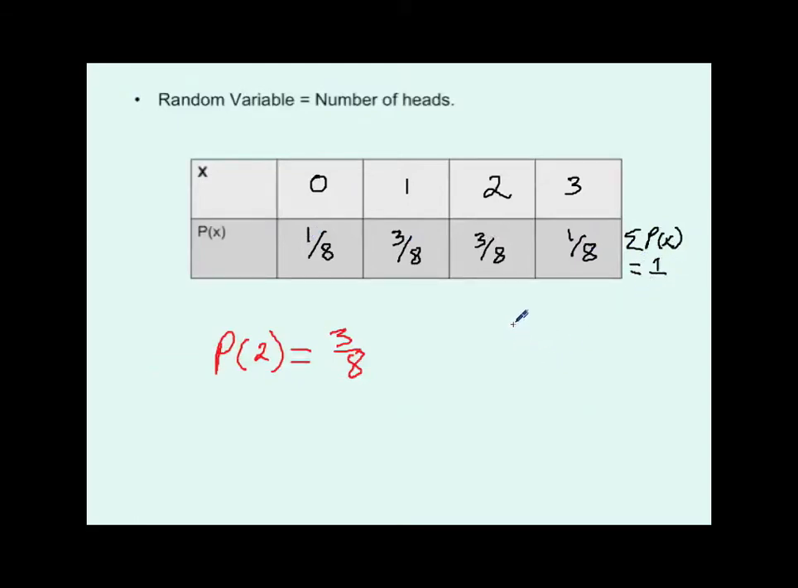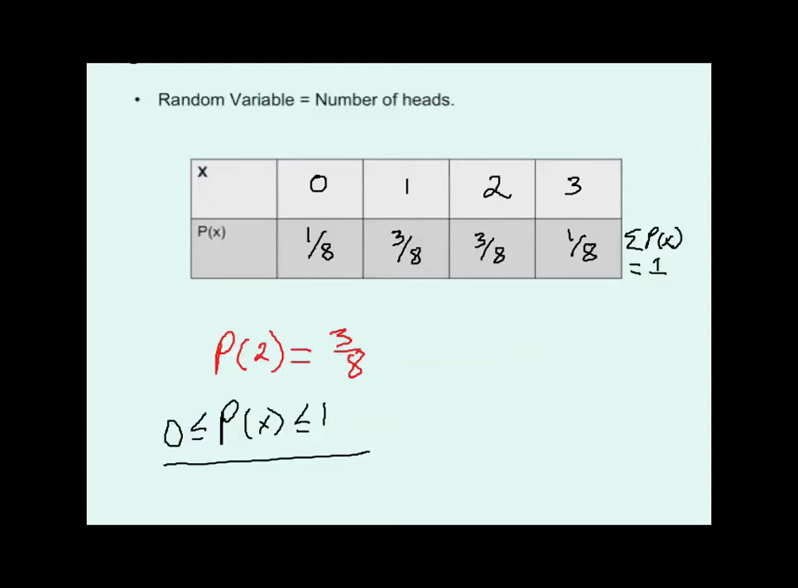Another thing that we notice is that if you take a look at any one of these individual probabilities, any individual probability in this table is going to be less than or equal to 1, but greater than or equal to 0. All probabilities reside between 0 and 1. You'll never have a probability bigger than 1 nor less than 0.